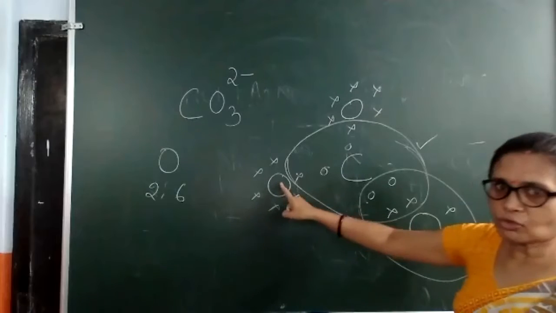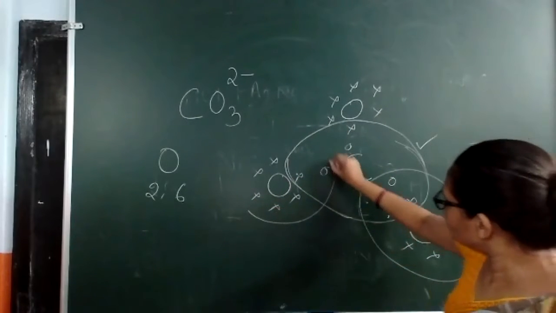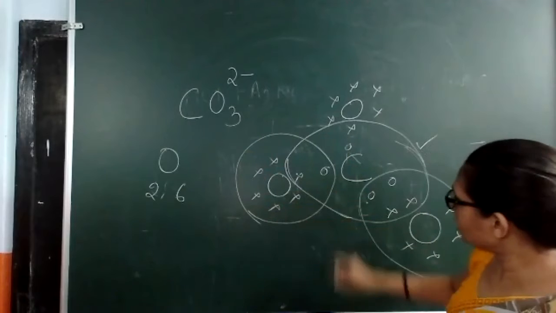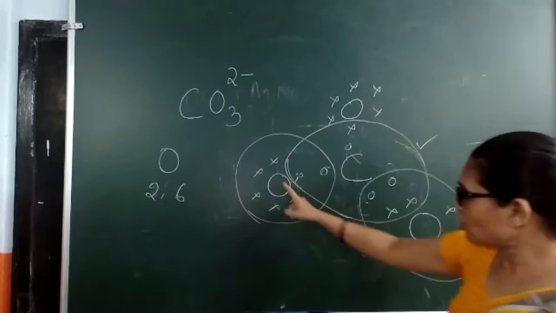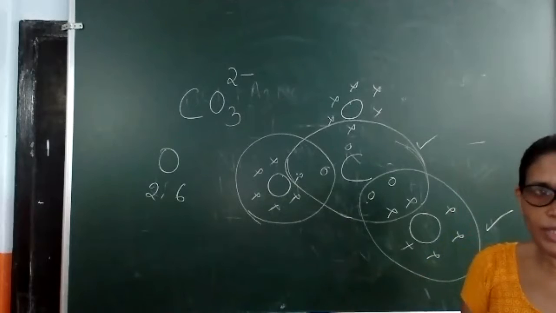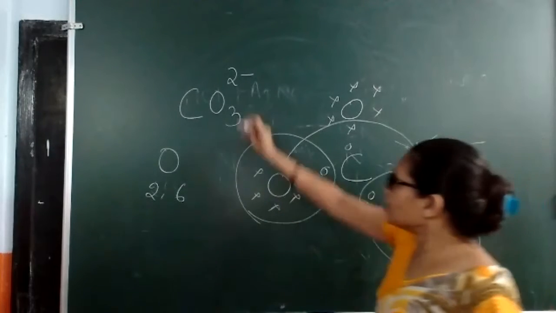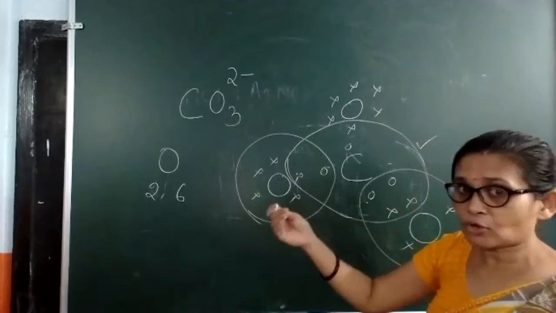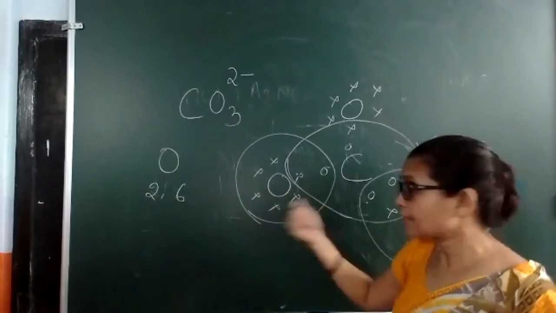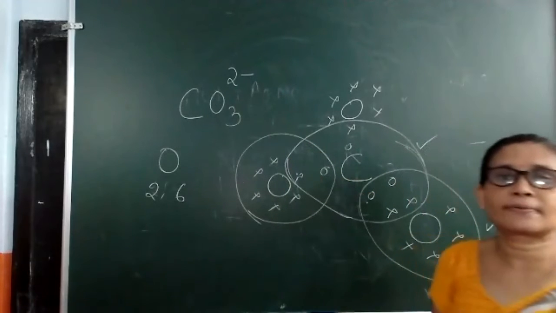But what about these 2 oxygens? Here you see how many electrons it is getting: 1, 2, 3, 4, 5, 6, 7. So this oxygen has only 7 electrons. 1 more electron it requires. No problem, here 2 minus charge is given. That means extra electrons have been taken from somewhere, that is why the 2 minus charge is there.